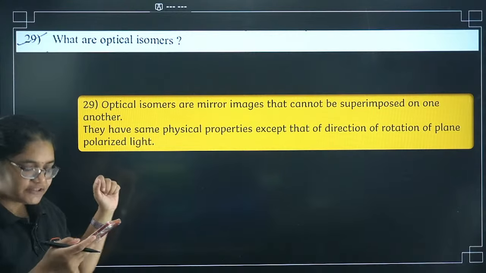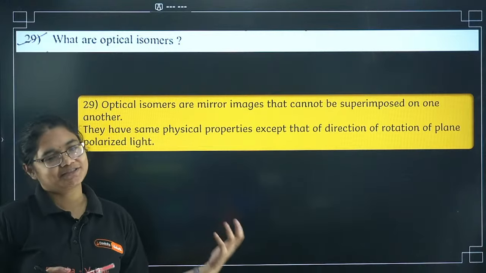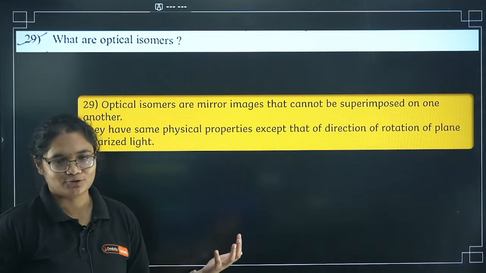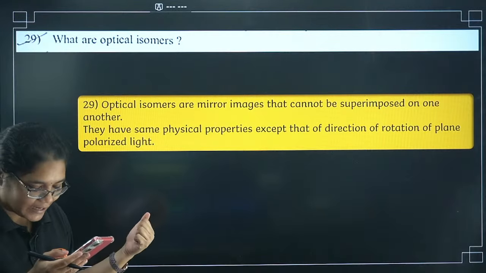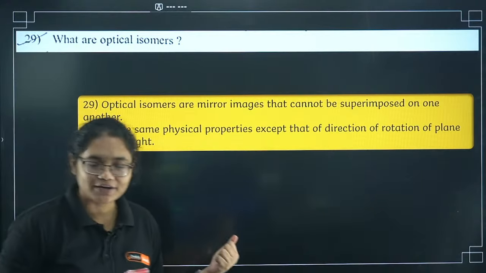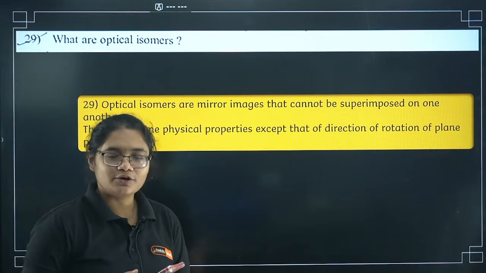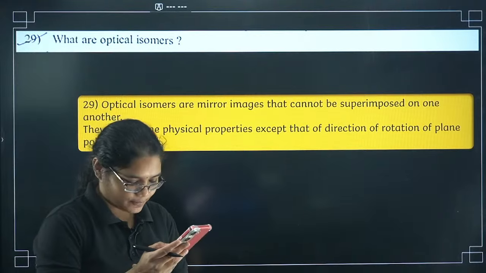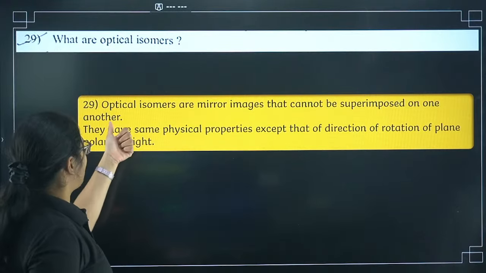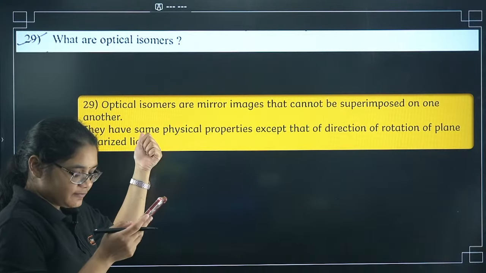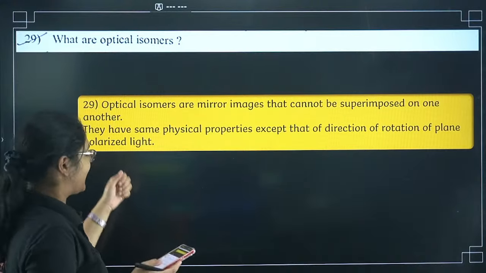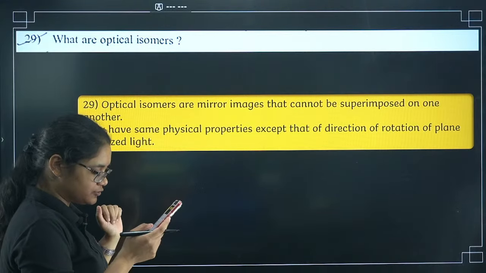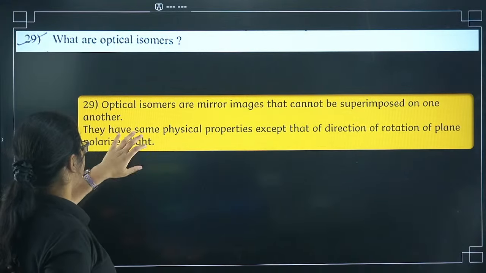Sajina, no problem. You can revise these questions for your pre-boards and final exams also. But do let me know how was your midterm exams. How did you do in chemistry? Was it good or how was it? Just let me know. I also want to know, Sajina, which district paper is completed, and Sridhar, which district are you from? That also you can let me know. And when is your exam?